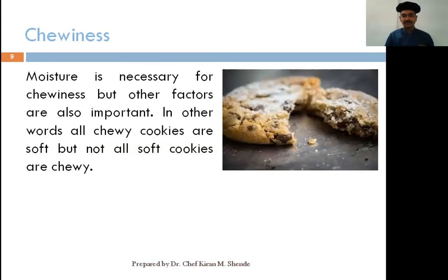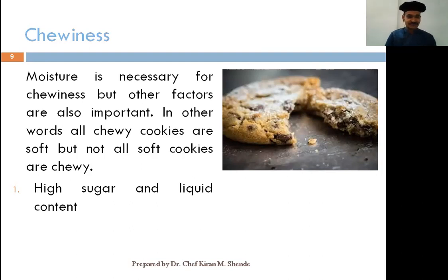The third characteristic is chewiness. How do you make a cookie chewy? Moisture is necessary for chewiness, but other factors are also important. In other words, all chewy cookies are soft, but not all soft cookies are chewy. It's a very important term to understand and remember.